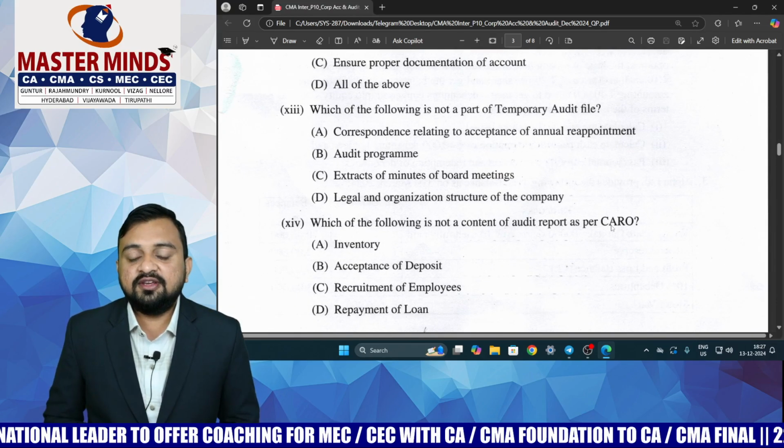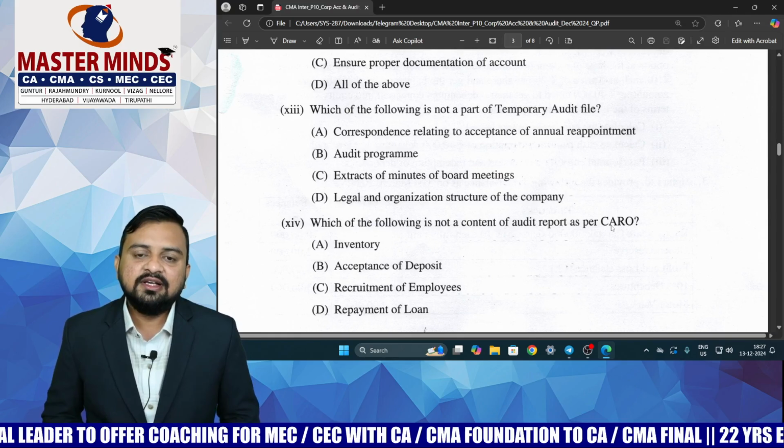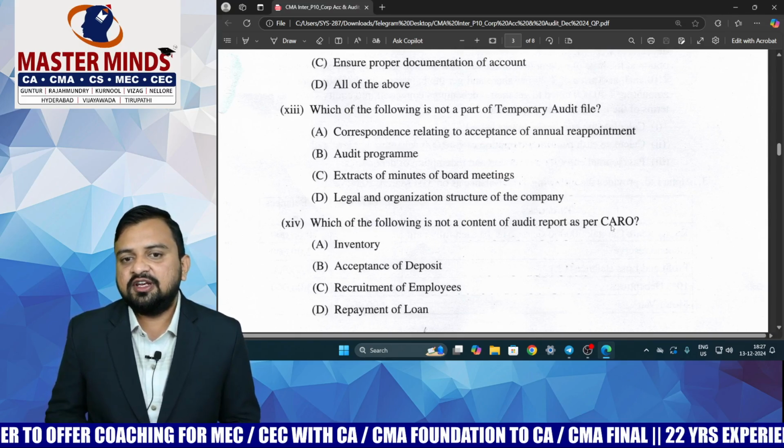Then which of the following is not a part of the temporary audit file? So in class we have discussed the permanent audit file and the temporary audit file.